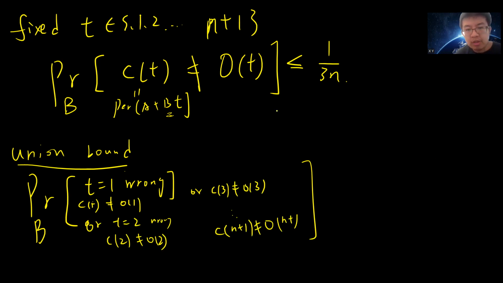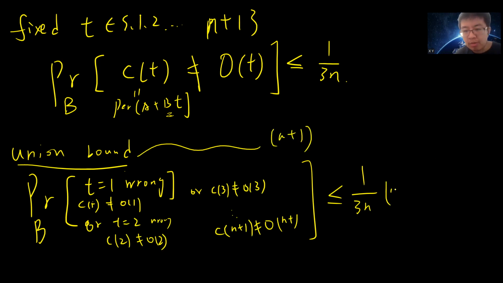Each of these is less than or equal to 1 divided by 3n, and by the union bound there are at most n plus 1 events. So as n goes to infinity, this is close to 1/3. So we just proved the result.